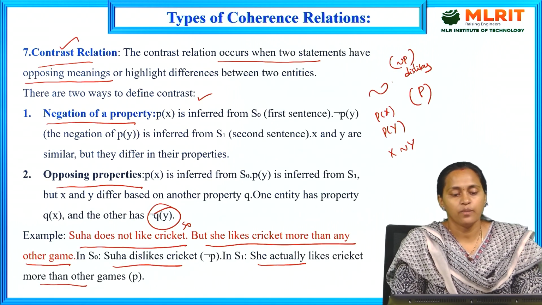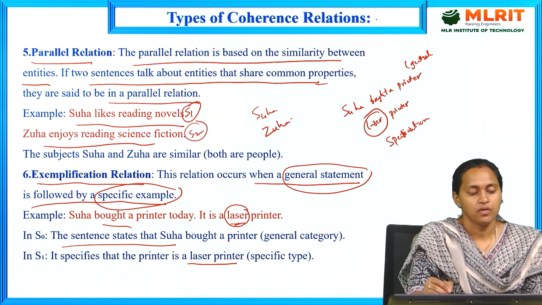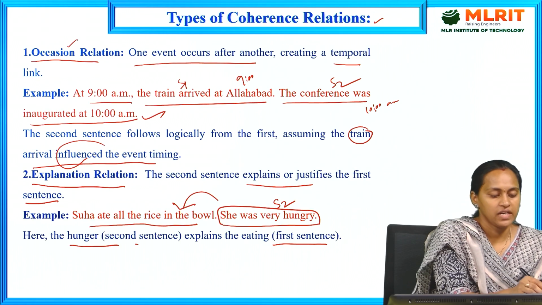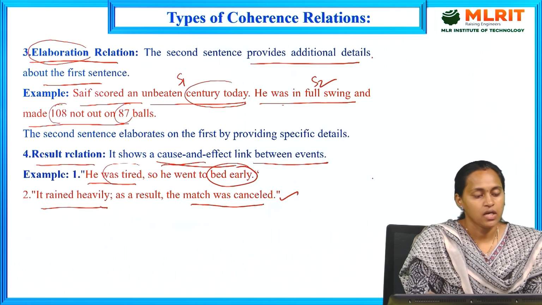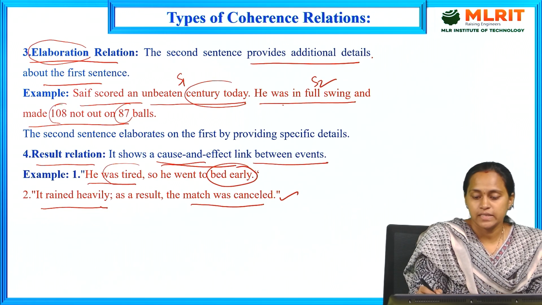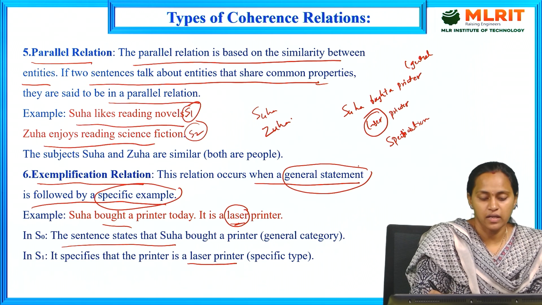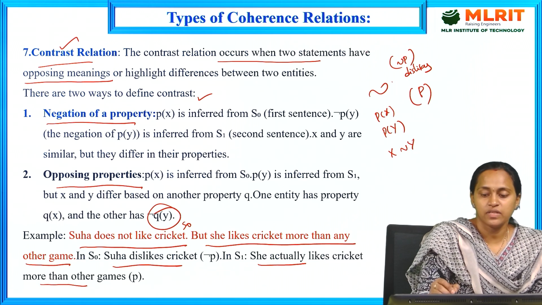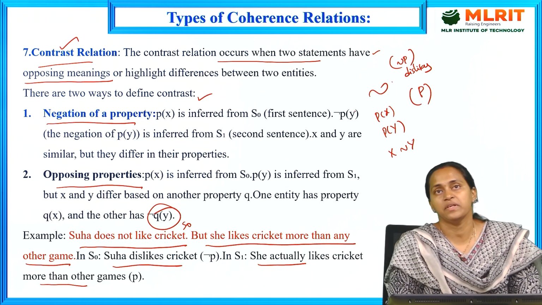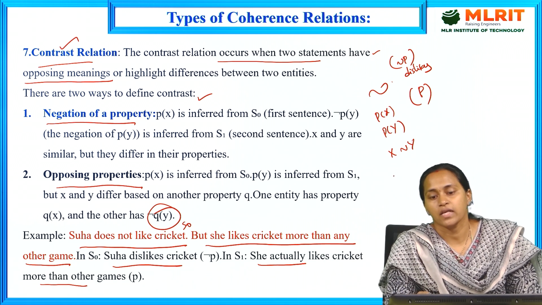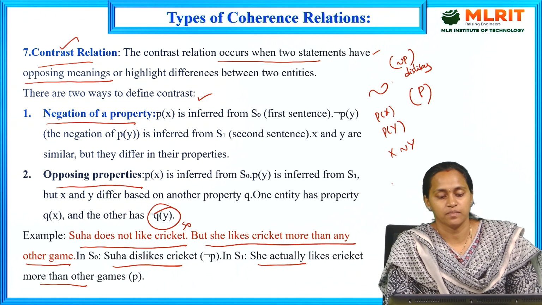This is all about coherence relations. What is the first one? Occasion relation, explanation relation, and next elaboration, next result relation, and next parallel, exemplification. Next one, contrast relation. These seven are very important coherence relations we are using in discourse processing.